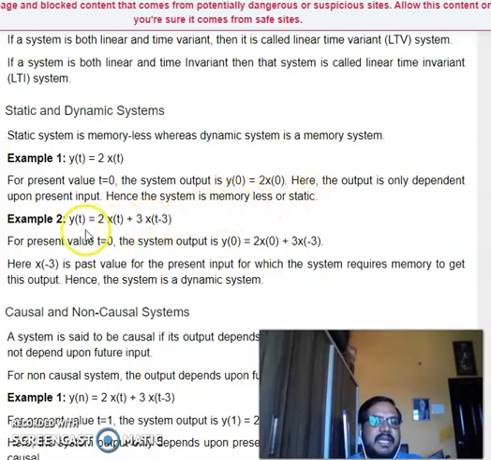Now if you take the system equation to be y of t is equal to 2 into x of t plus 3 into x of t minus 3, then if you substitute the present value t equal to 0, what you get is y of 0 is equal to 2 into x of 0 plus 3 into x of minus 3. X of minus 3 is a past value for the present system. Then the system requires memory to get the output, so it is said to be a dynamic system.